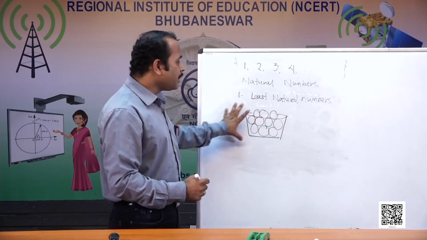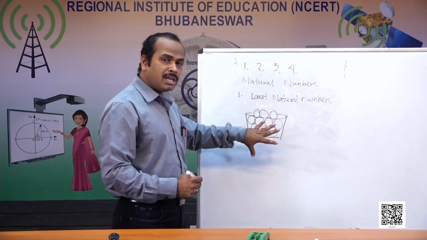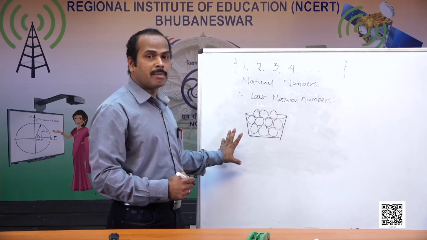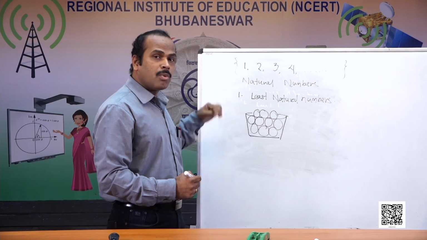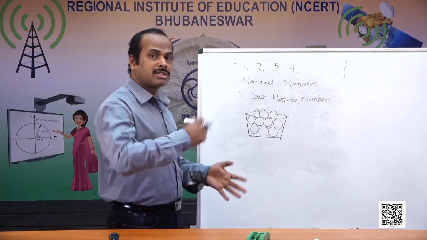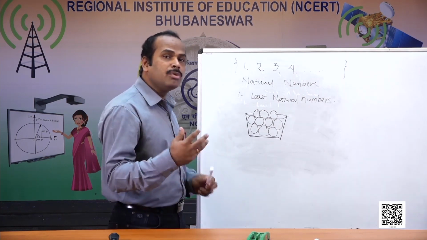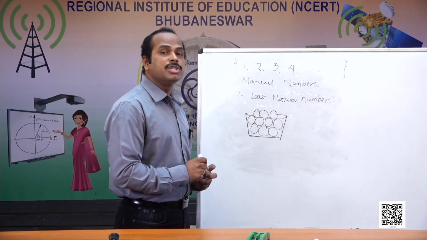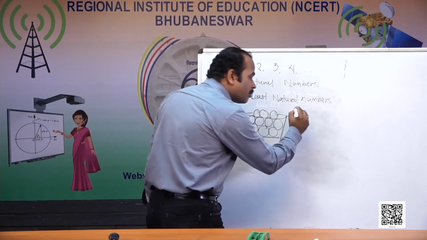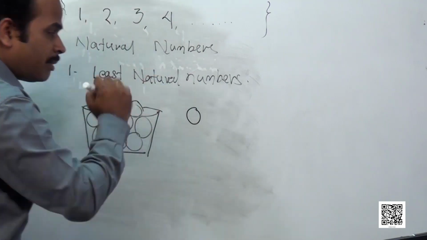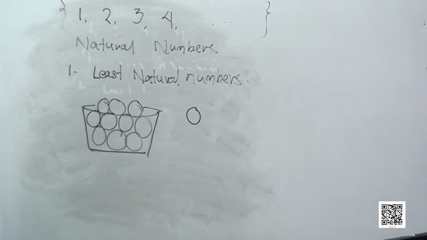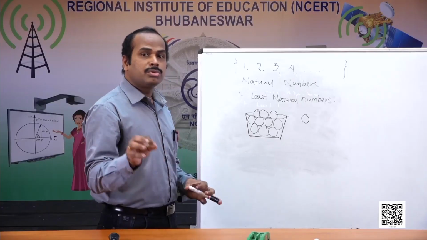No, there will be nothing left. And that nothing has to be represented by some number. So when we required a number to represent this nothing situation, we developed a new number, and it is called 0.